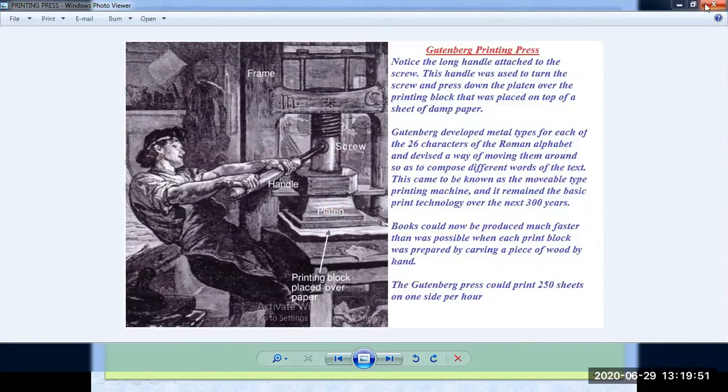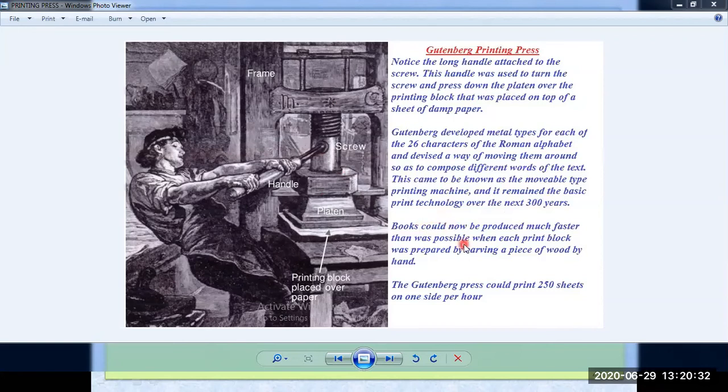Gutenberg developed metal types for each of the 26 characters of the Roman alphabet, that is A to Z. He developed metal types because wooden characters can get damaged after many uses, so metal characters last long. This came to be known as the movable type printing machine. It remained the basic print technology for the next 300 years.